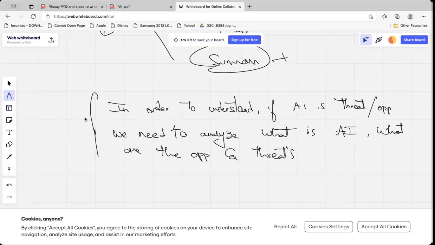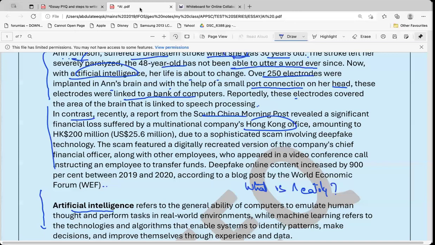Before starting your body, after the introduction, you are going to give the examiner what you are going to write in the body. So you are going to discuss what is AI. You are going to discuss what kind of opportunities and threats are available because of the AI. Then you may start with the definition of the AI. This is one approach. You can have your own approach.